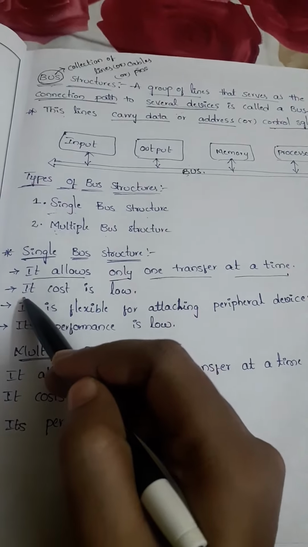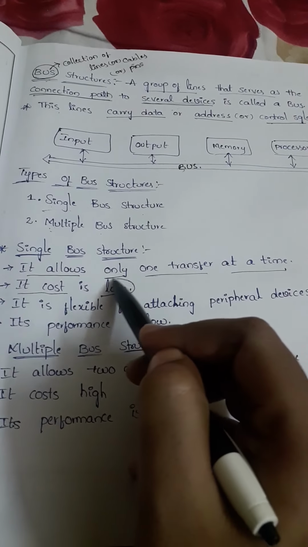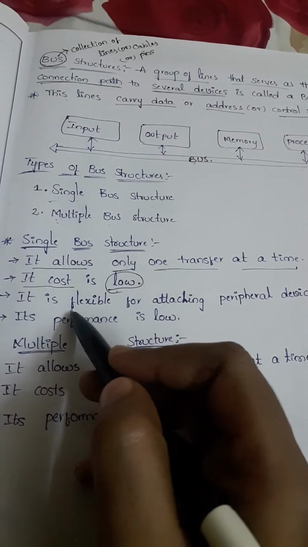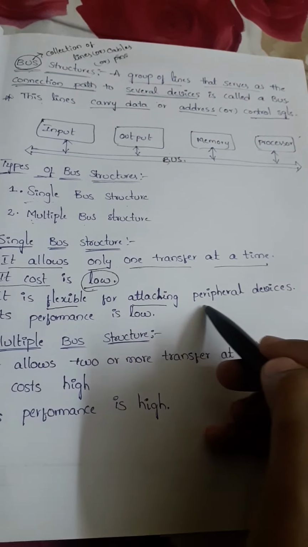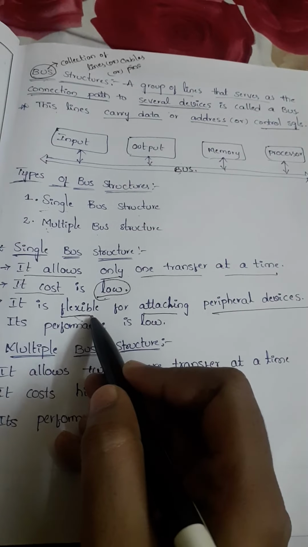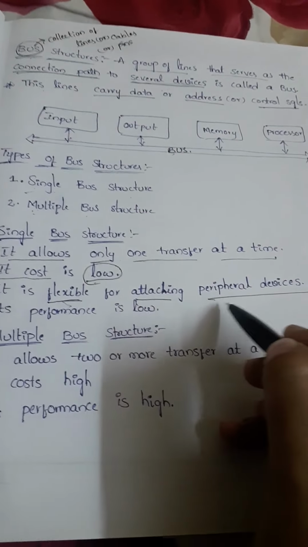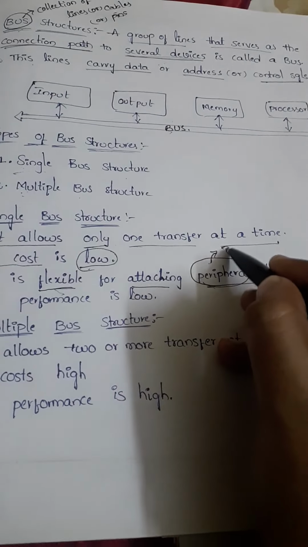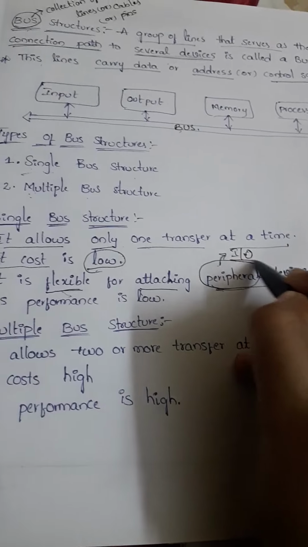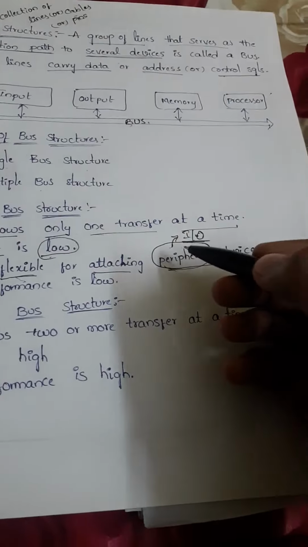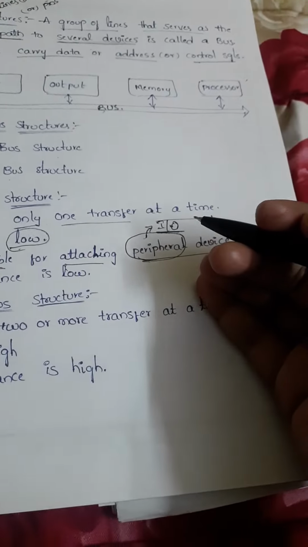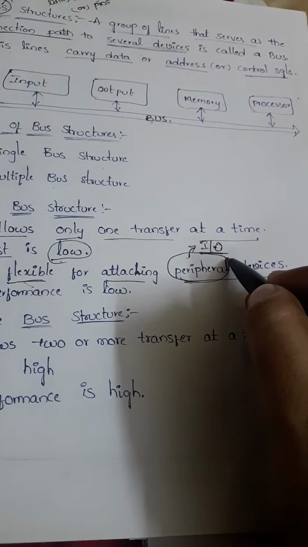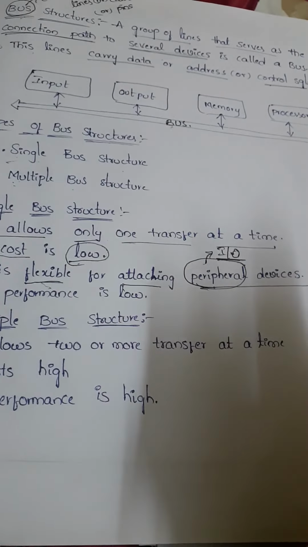Okay, so now what about the cost? The cost is very low because it consists of a single line, no? And it is very flexible for attaching peripheral devices. Flexible is nothing but an easy way, and peripherals are whatever input and output parts we have among the functional units of the computer. Whatever input and output devices it consists of, all of those are called peripheral devices.